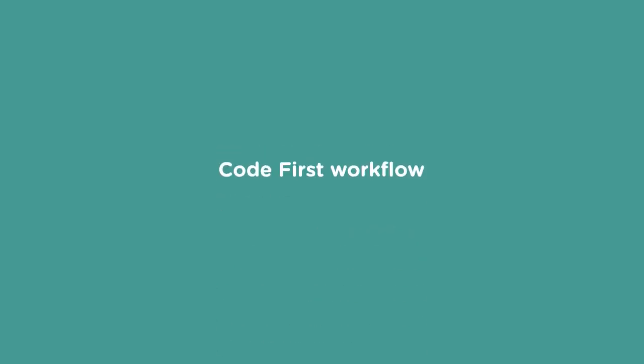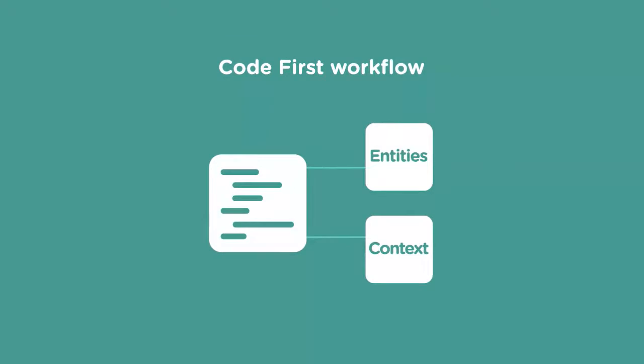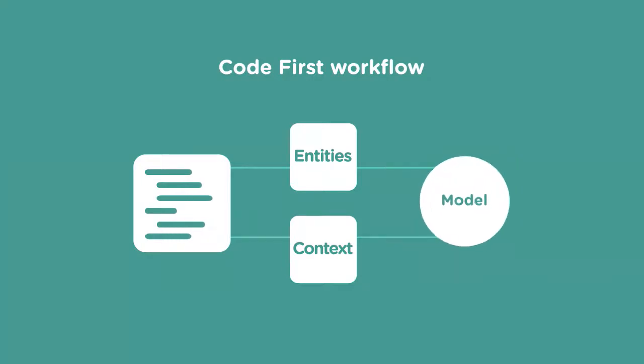The last of the three workflows to be added to EF, the Code-First workflow takes yet another point of view by allowing you to define your model by directly writing the code for your entity and context classes. At runtime, EF will generate from your entity and context classes an in-memory entity data model. The Code-First workflow allows you to define and manipulate the data persistence for your applications in a very natural way as you write the C# code for the app itself.